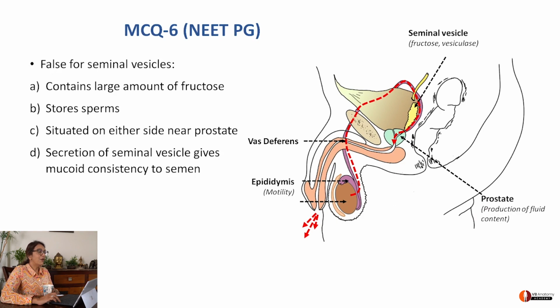MCQ 6. False for seminal vesicles. They contain large amount of fructose. They store sperms. Stop. They never store sperms because they are not part of the path along which the sperms travel. So I know for sure that store sperm is an incorrect option, 100%. But just let me read the other options to be sure. Situated on either side of prostate? Yes. Secretion of seminal vesicle gives a mucoid consistency to semen? Yes. So, B, stores sperms, is false and therefore is the correct answer.